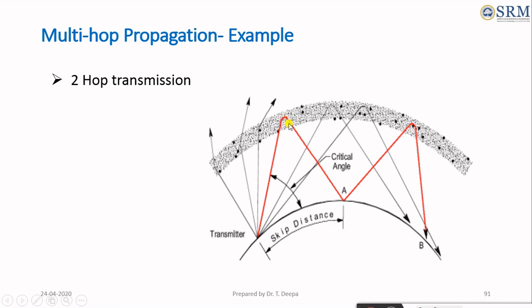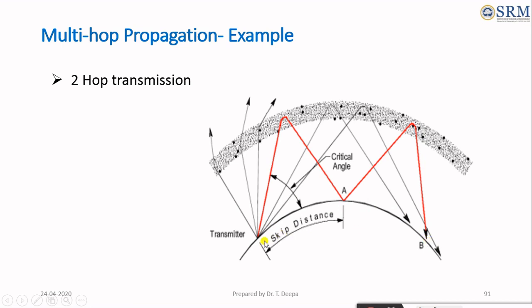Here the wave is reflected from the earth at point P. It is reflected, and the second time the radio wave will go towards the earth at a more distant point. So here the two-hop transmission occurred. The two-hop or two-skip transmission occurred between the transmitter and the receiver.